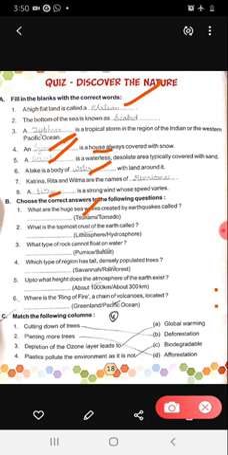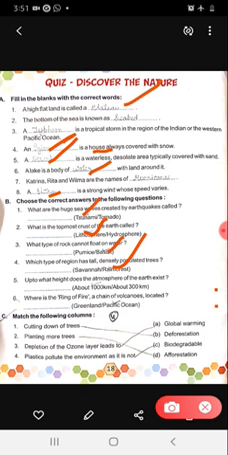The answer is lithosphere. And the third: what type of rock cannot float on water? The answer is basalt. And the next: which type of region has tall, densely packed trees? The answer is rainforest.